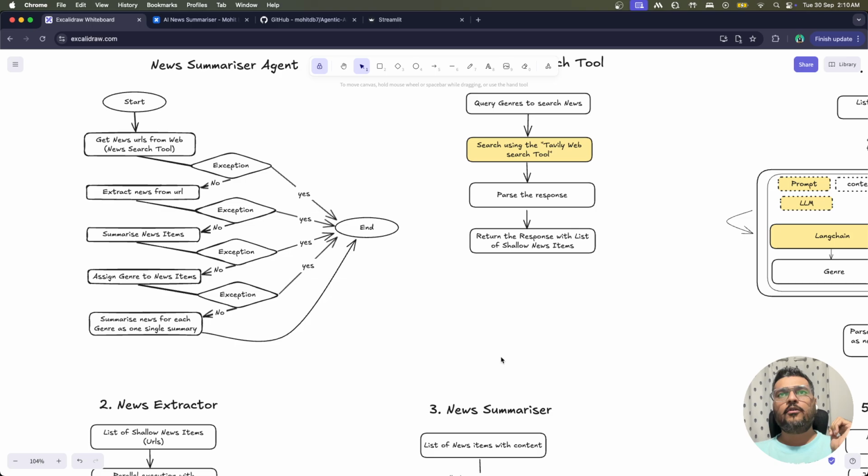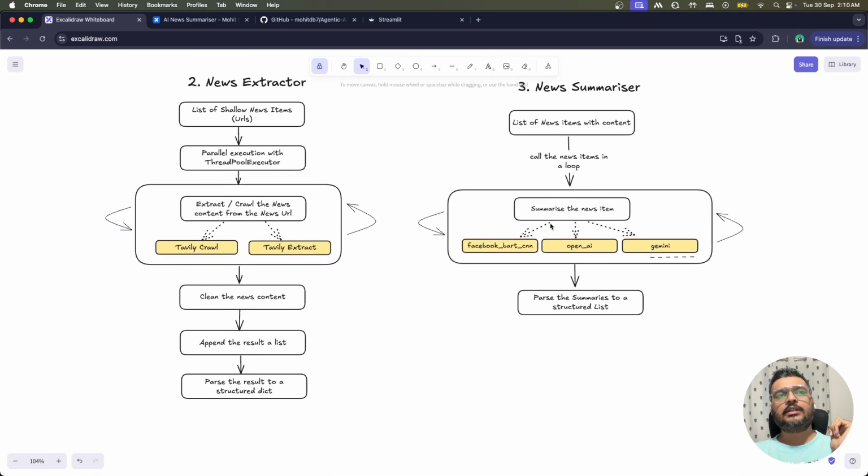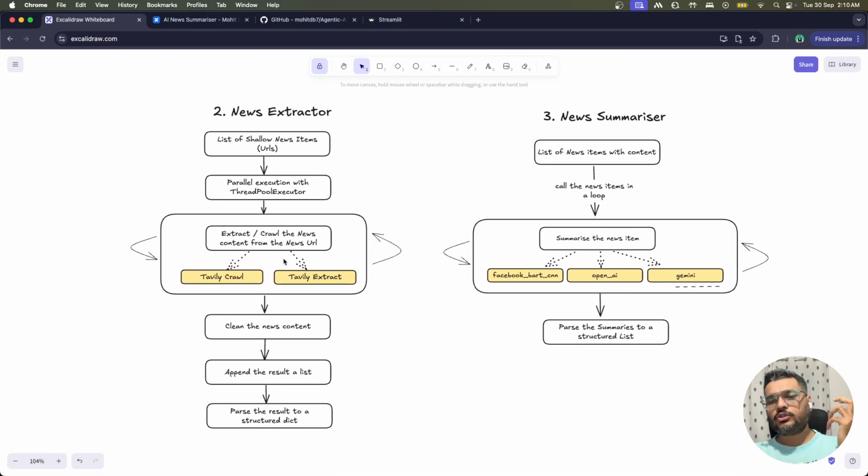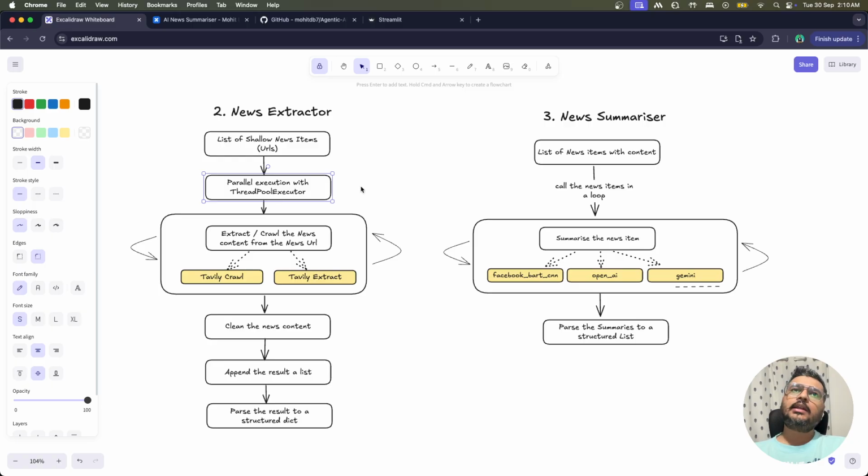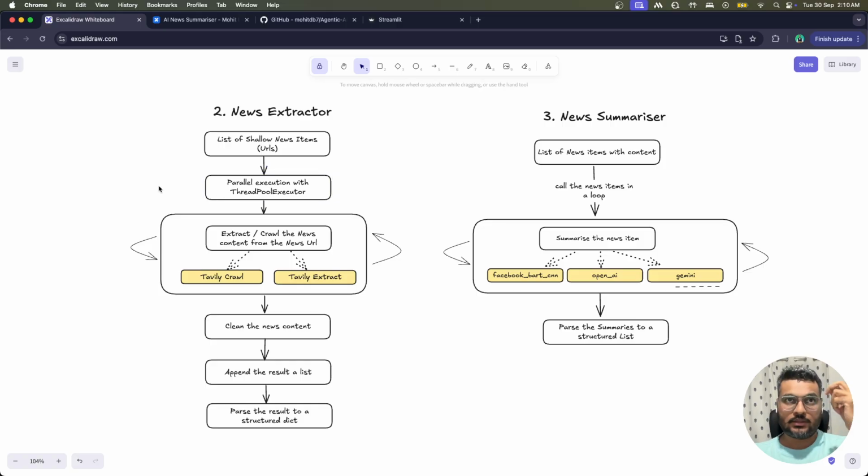Not all the content. Okay, once this is done, as I said, you have your choice of what you want to use, right? From the config, you can set this particular thing. So the list of news articles, basically the list of URLs, is given for this, right? Now here you can also do a parallel execution if your system supports it. I have already given this capability with the current executor as one. So if you want, you can increase the executor and do the parallel execution.